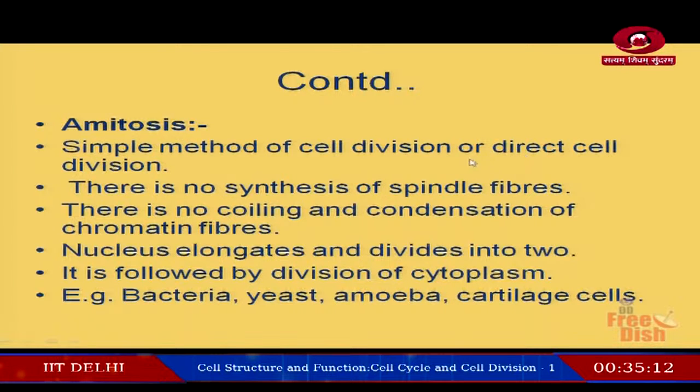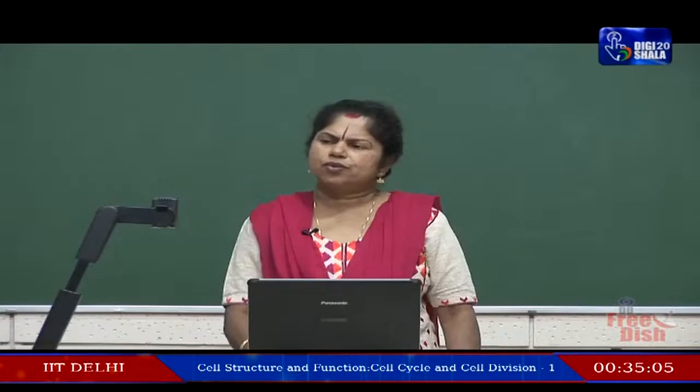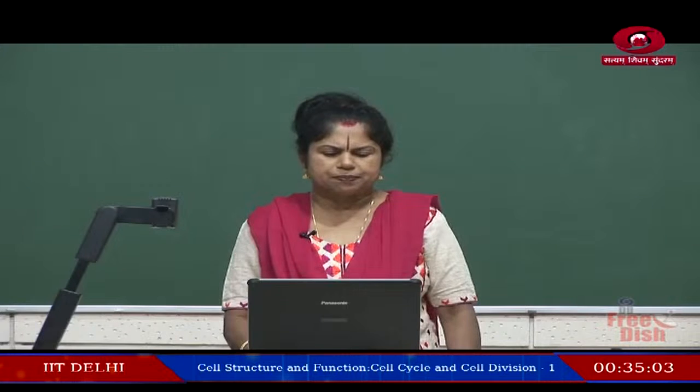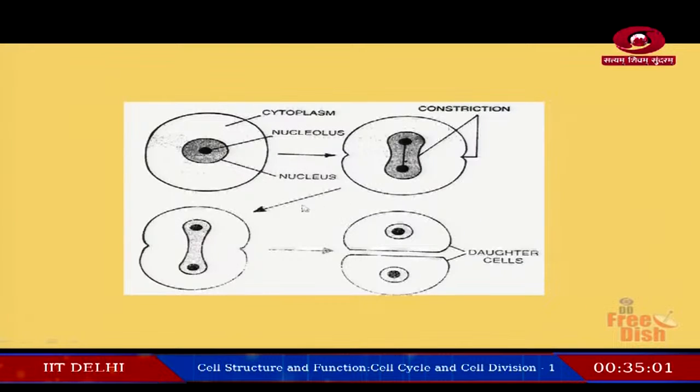We can call it direct cell division, followed by elongation of nucleus and then followed by division of cytoplasm. Here is the method. You can see the nucleus elongates and divides into two by the division of cytoplasm.